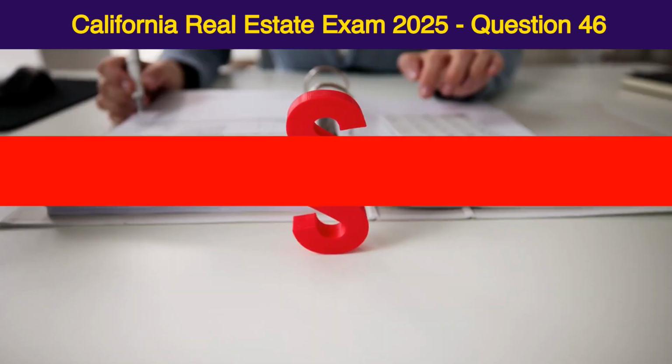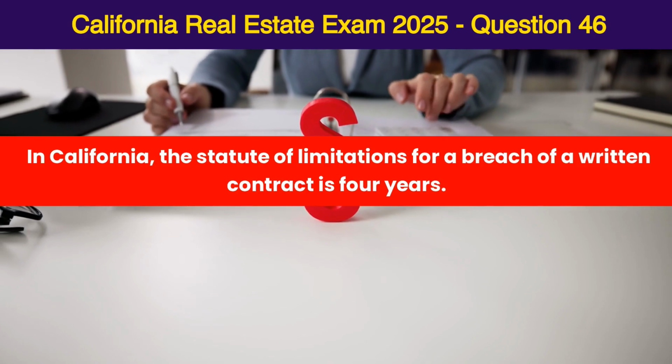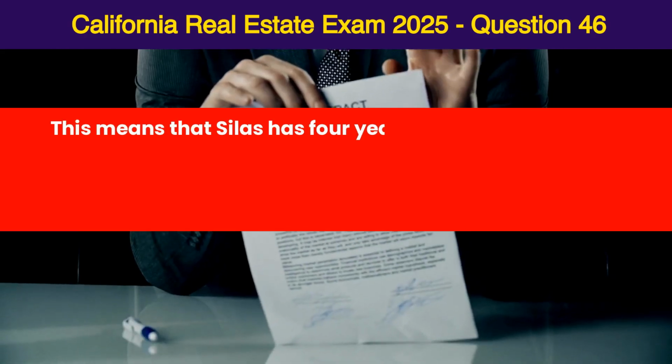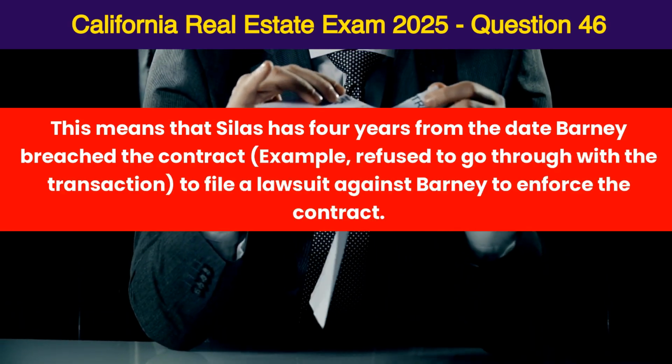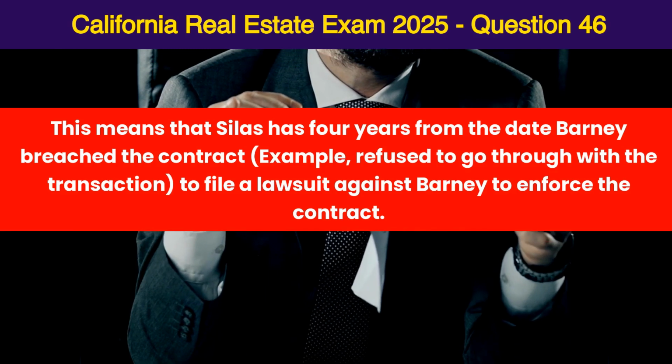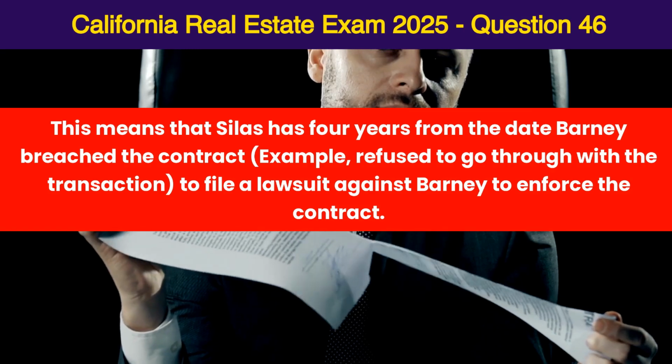4 years. In California, the statute of limitations for a breach of a written contract is 4 years. This means that Silas has 4 years from the date Barney breached the contract, for example, refused to go through with the transaction, to file a lawsuit against Barney to enforce the contract.